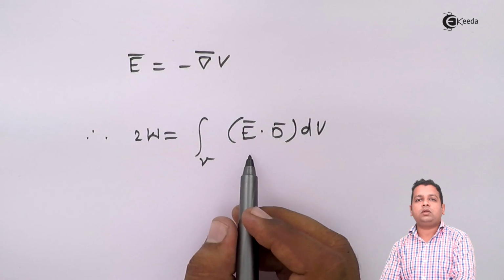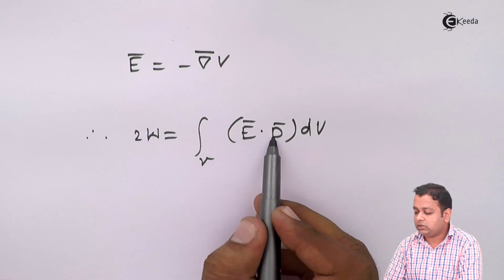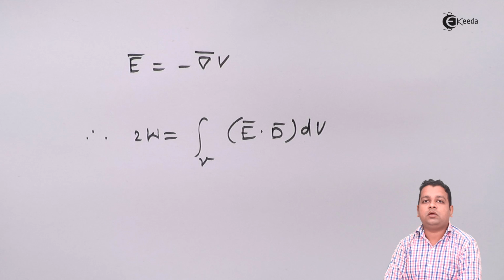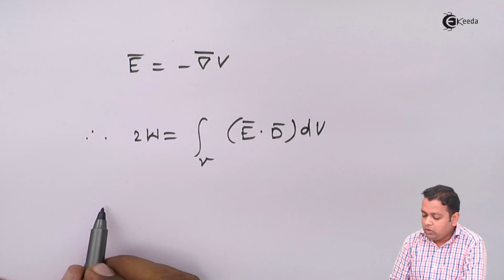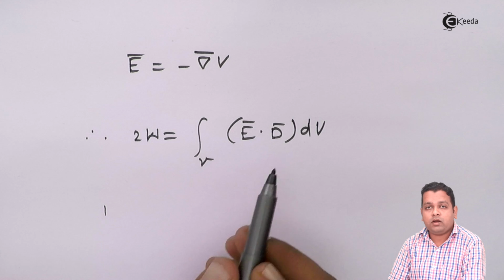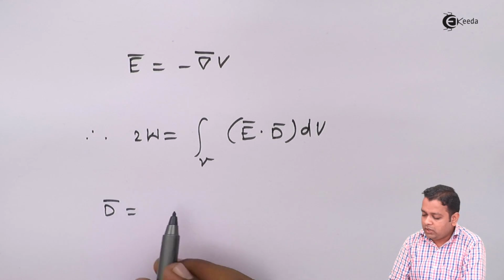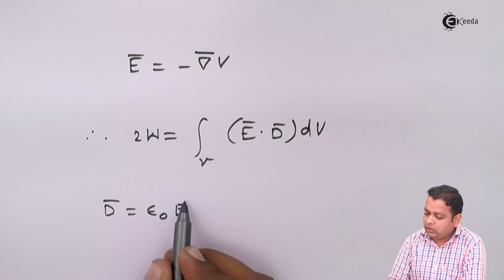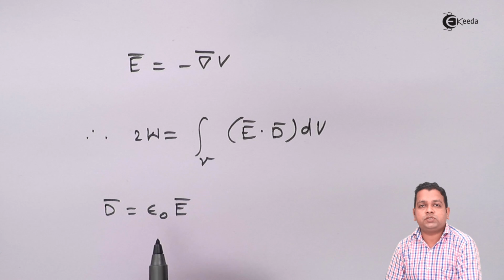So here we get the product of the electric field intensity vector and the electric flux density vector, which are the prominent parameters to measure the electrostatic field. Now we have one more relation relating E bar and d bar: the electric flux density d bar we obtain when we multiply epsilon 0 with the electric field intensity, provided that the medium is free space or air.